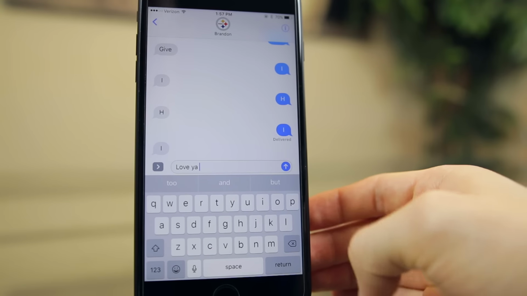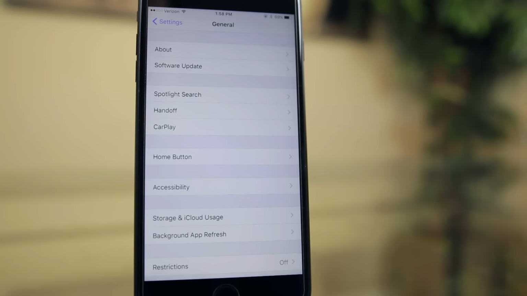Now, if we go into Settings, General, you will notice that the SOS feature, which was just introduced with Beta 2, has been removed in Beta 3. I'm not entirely sure why the SOS feature was removed, but I'm guessing it had something to do with bug fixes. Apple probably just had to pull it, fix some bugs, and then release it again in a later beta. It'll definitely be there in the final GM version of iOS 10.2, but we may even see it in Beta 4 or 5 of 10.2.